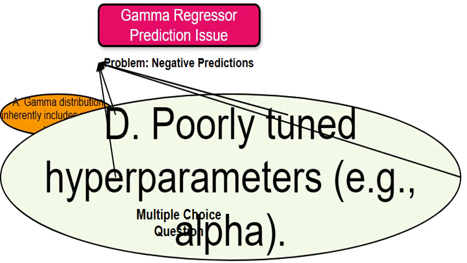Absolutely. The alpha parameter in the gamma regressor controls the shape of the gamma distribution. If you don't set alpha correctly, the model may make inaccurate predictions, including negative ones. Fine-tuning the parameters can be a great approach to improving model predictions.